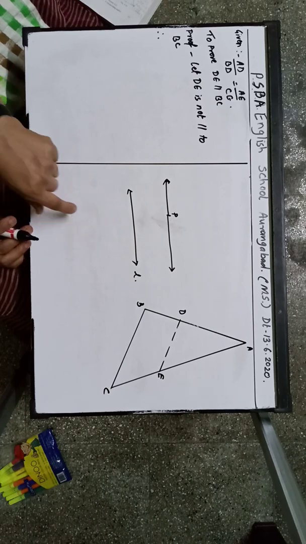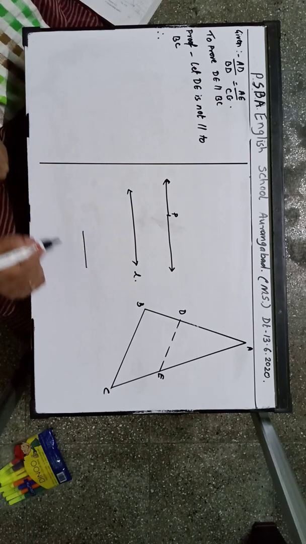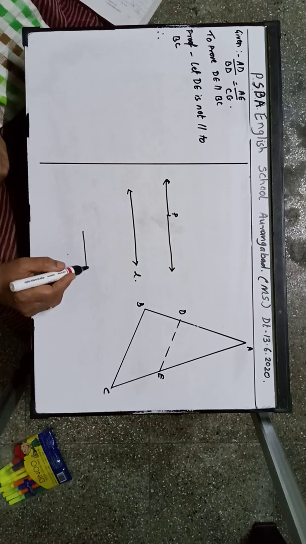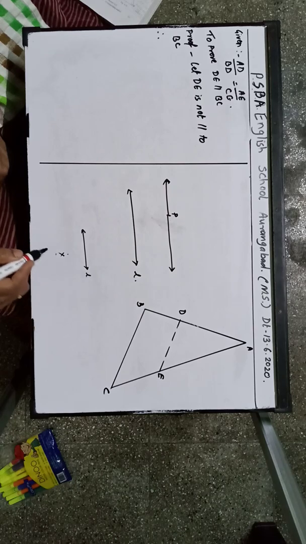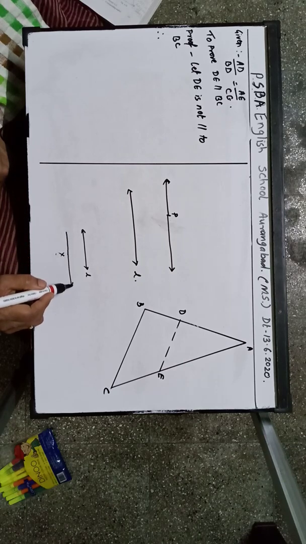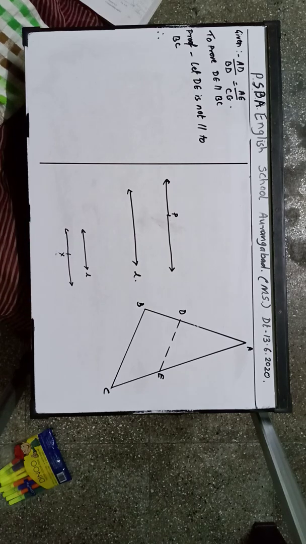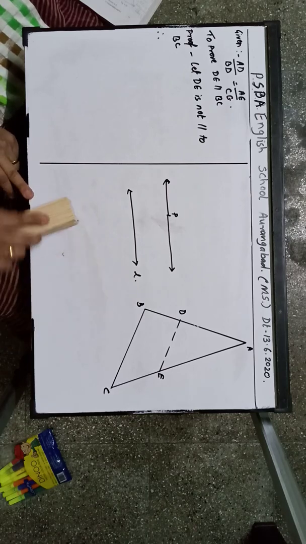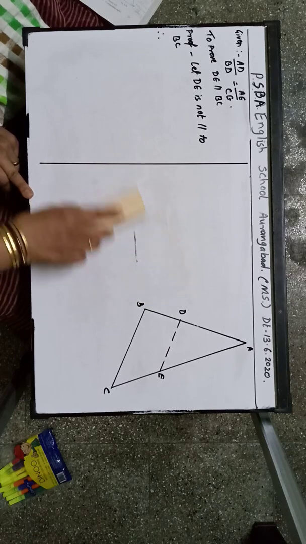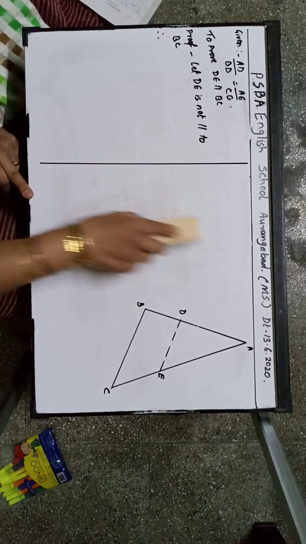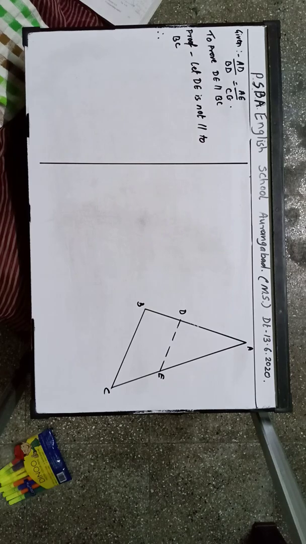Is it clear to you? Once again I will be telling you. If a line is given to you and a point is given outside, correct? So this point is suppose X. So only one line will be there which is passing through X and which will be parallel to L. Only one such line is there. So one and only one, no other line can pass through X or P and be parallel to the given line. So this theorem we are going to use. We have learned this basic theorem also in 9th standard.